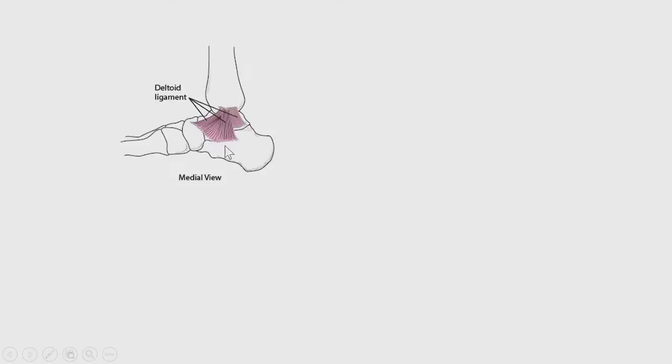It is attached to the calcaneum, and it is also attached to the talus. The posterior fibers are attached to the talus as well. Look at that, the bones to which the deltoid ligament is attached. These are the 4 bones.